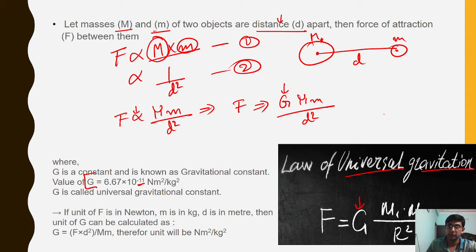Now you get to know why we are not attracting each other. If I only put this value here, it is 10 to the power minus 11.